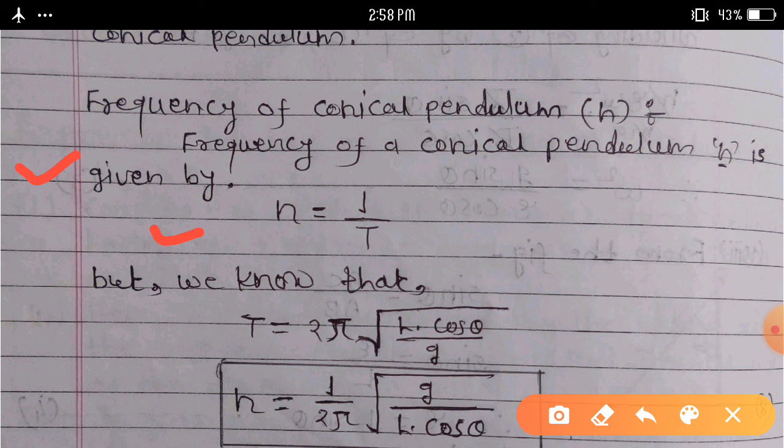Hence we can write n is equal to 1 upon T. But we know that period of a conical pendulum is T is equal to 2 pi into square root of L cos theta upon G. Then we calculate frequency. n is equal to 1 upon 2 pi into square root of G upon L cos theta. This is the frequency of a conical pendulum.